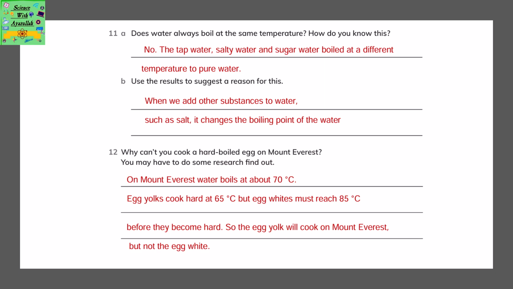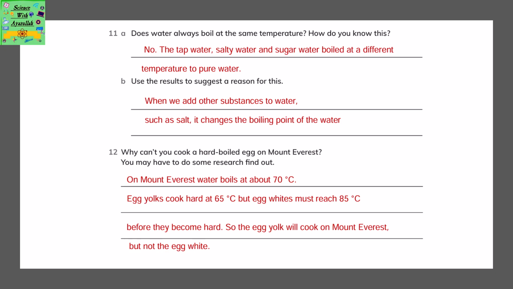Does water always boil at the same temperature? How do you know this? No. For example, the tap water, salty water, and the sugar water boil at different temperatures as compared to pure water. Use the results to suggest a reason for this. When we add any other substance to water, such as salt or sugar, then the boiling point of the water changes.